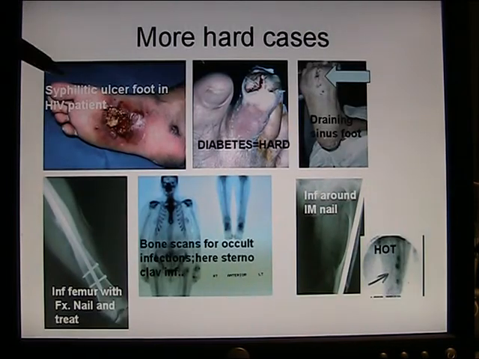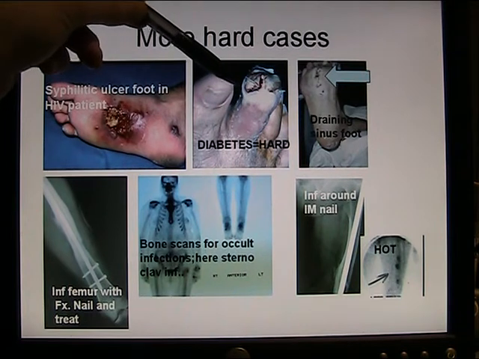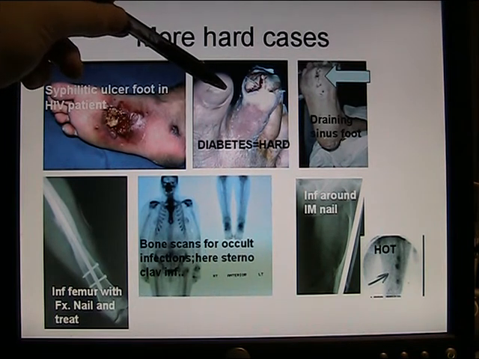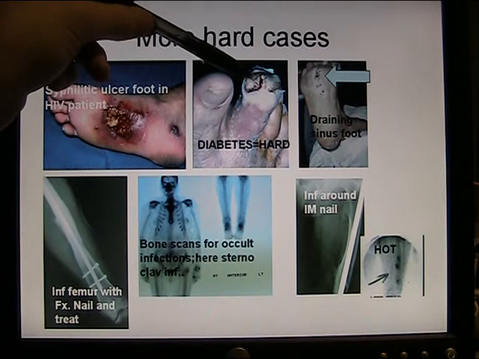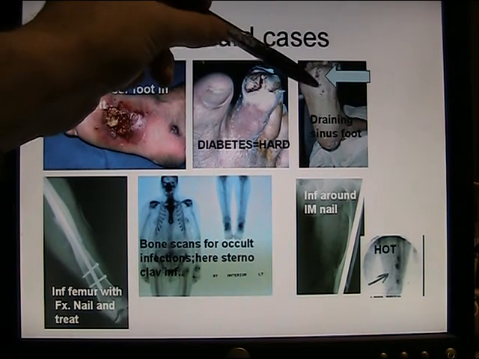More hard cases have to involve the whole infectious disease team here. Syphilitic ulcer, HIV patient foot. Diabetes, major problems of vascularity of the foot, often requiring surgery, amputations, secondary infections, osteomyelitis below this discharging sinus, plantar surface of the foot.